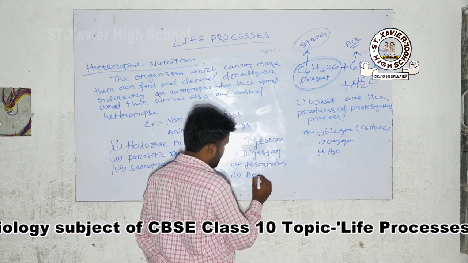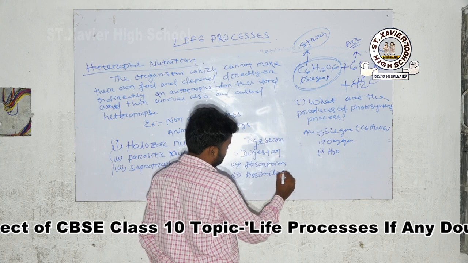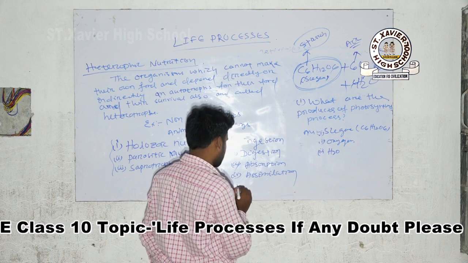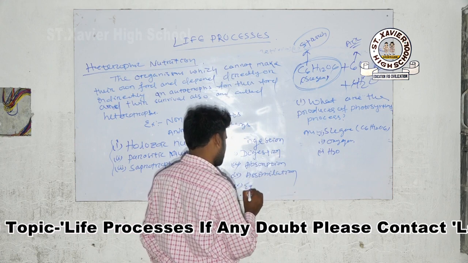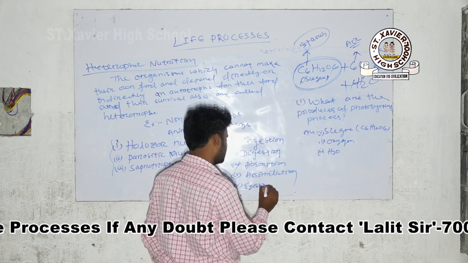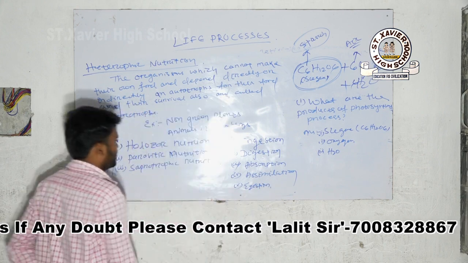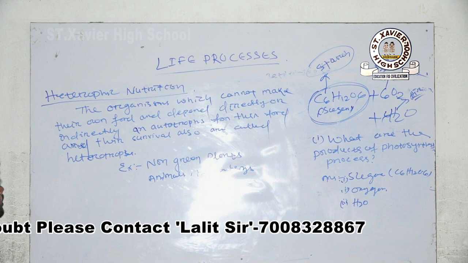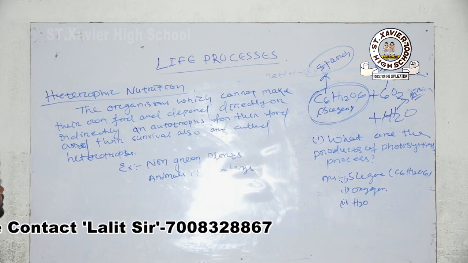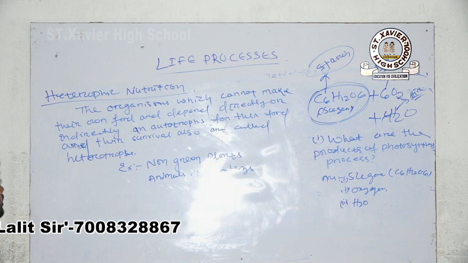Next, assimilation. And last is egestion. The holozoic mode of nutrition involves ingestion, digestion, absorption, assimilation and egestion.